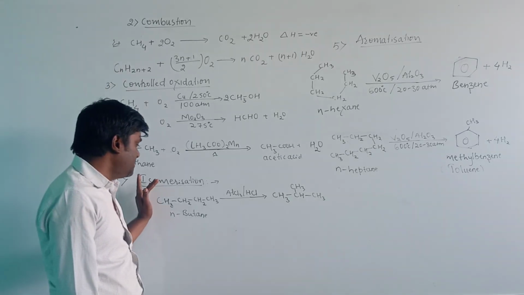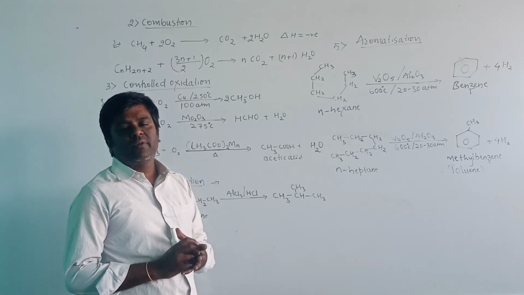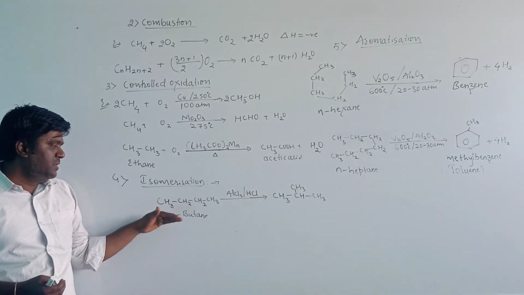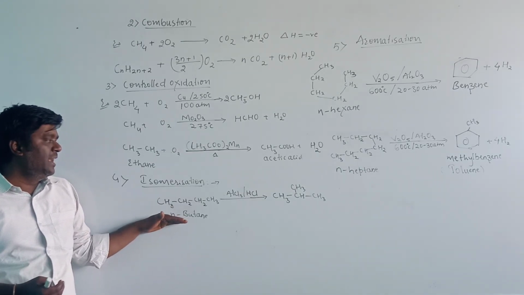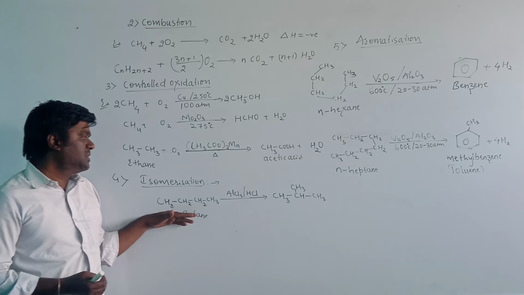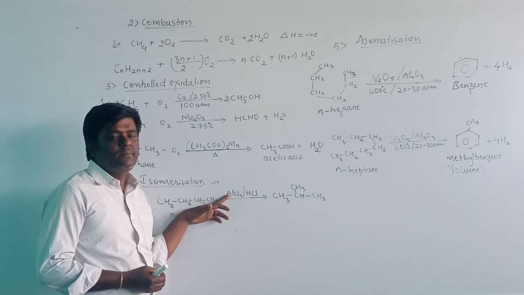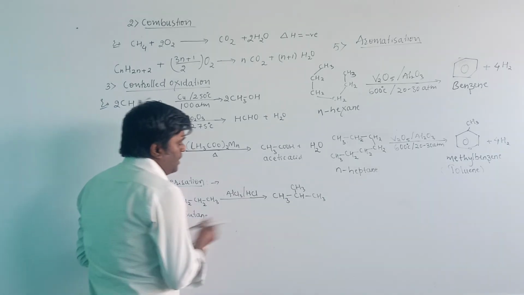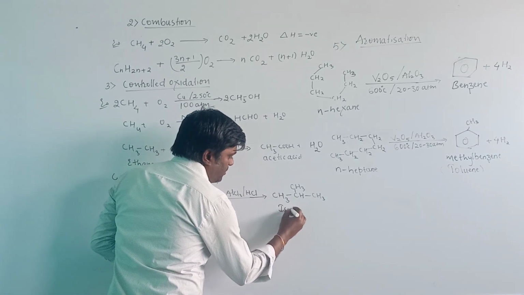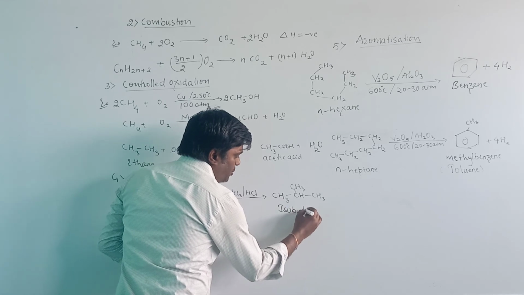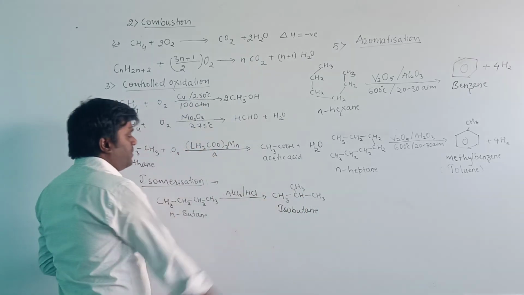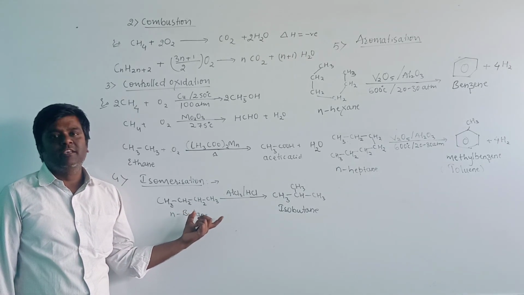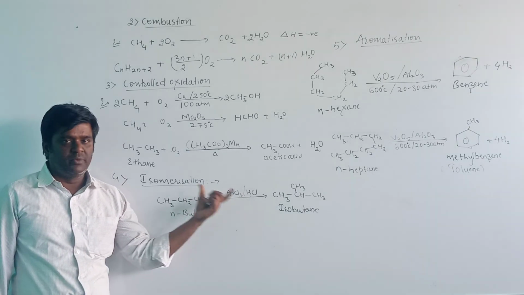Then isomerization. The process of formation of isomers is known as isomerization. Here we have taken the example of N-butane. When N-butane is heated in the presence of anhydrous AlCl3 and hydrochloric acid, it will produce isobutane. They have the same molecular formula but differ in the number of carbon atoms in the parent chain. Therefore, these two are known as isomers. Here the isomer is a chain isomer.